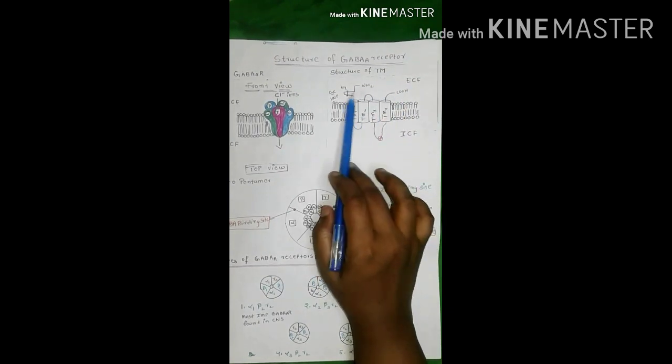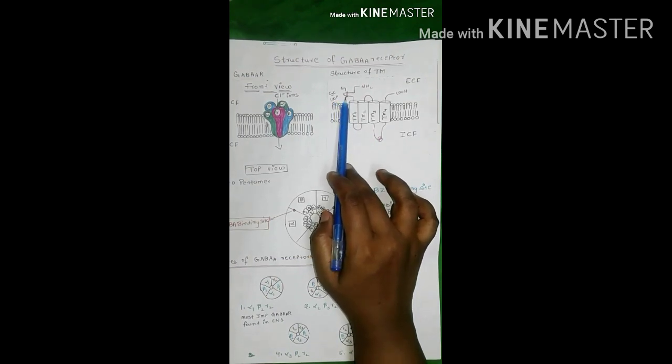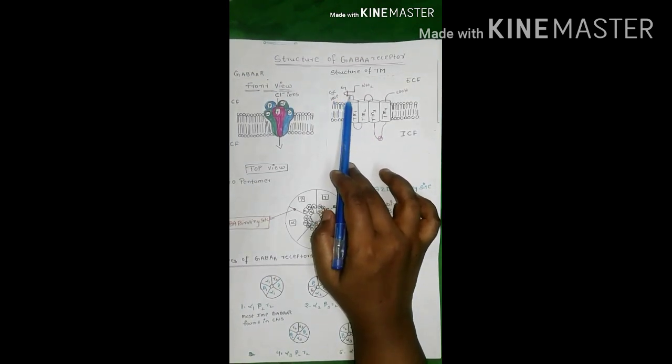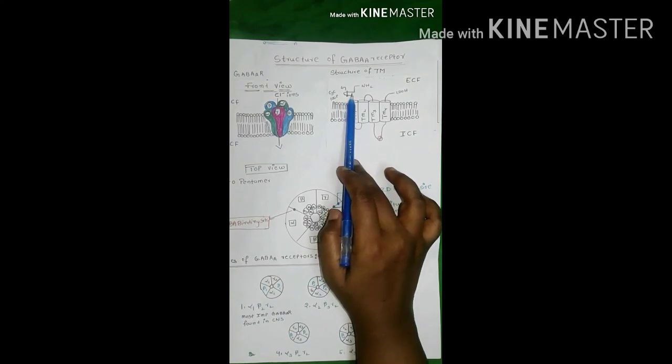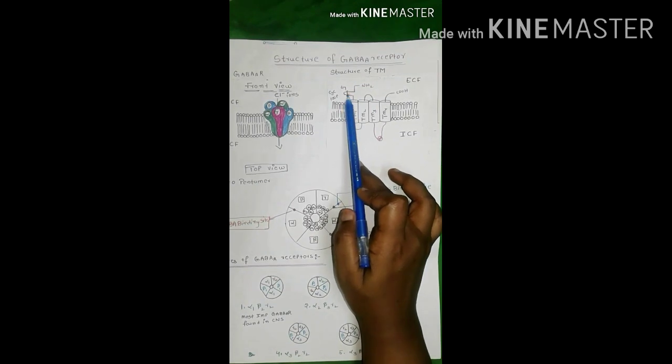These receptors are cis-loop receptors. This loop is held together by a disulfide bond between two cysteine molecules. That's why it is called cis-loop. This disulfide bond is formed between two cysteine molecules.